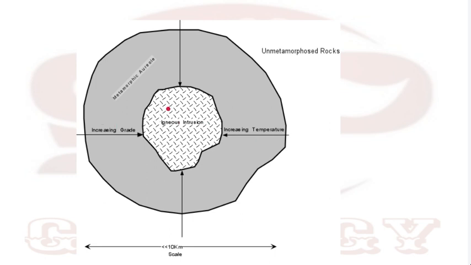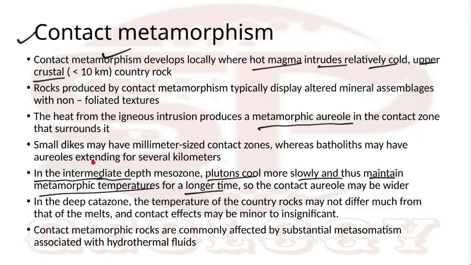Similarly, this complete thing is called a metamorphic aureole. Suppose there is an igneous intrusion here, affecting up to this point, and after that you get unmetamorphosed rock. At the periphery we get the lowest grade rock, and near the igneous intrusion you get the highest grade rock. In contact metamorphism there is more temperature, so there is always a devolatilization reaction; that is, you always expel fluids. That's why contact metamorphism is also commonly affected by metasomatism.